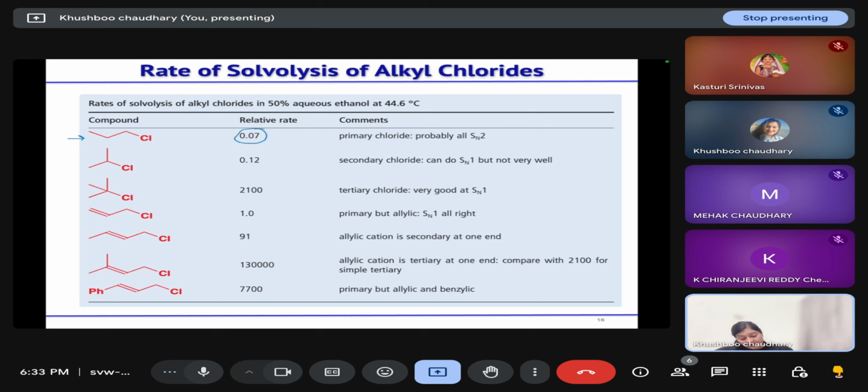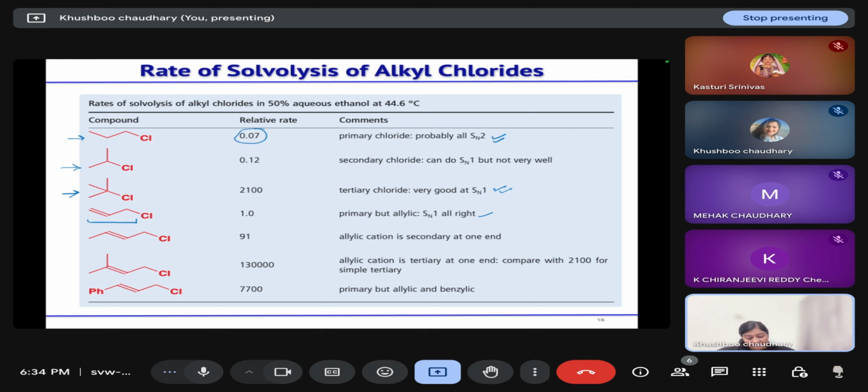In case of secondary alkyl chloride, it can do SN1, it can do SN2, but the rate of reaction is not very high in both. In case of tertiary alkyl halide, SN1 reaction is very fast. In case of this allylic alkyl chloride, your rate is more than primary, and SN1 is alright. SN2 is also possible in this case.